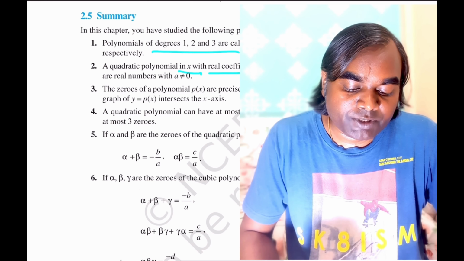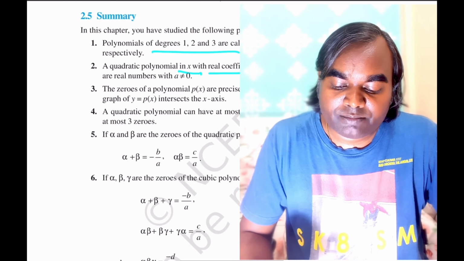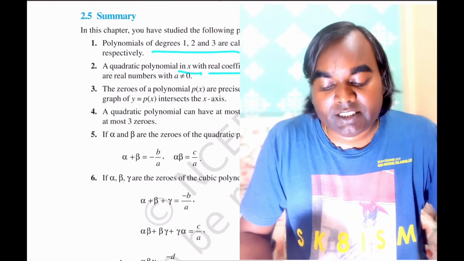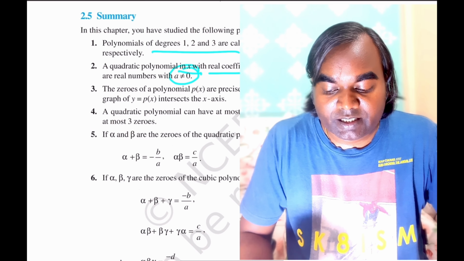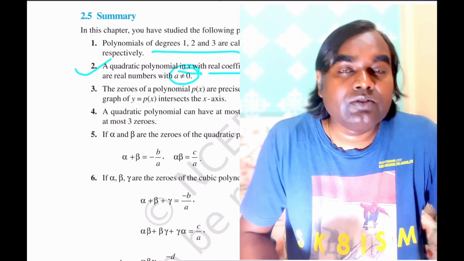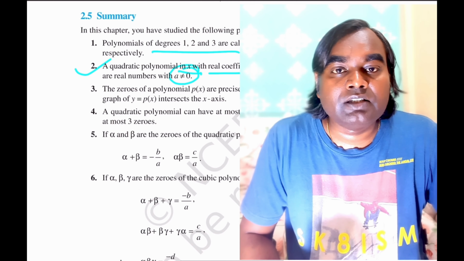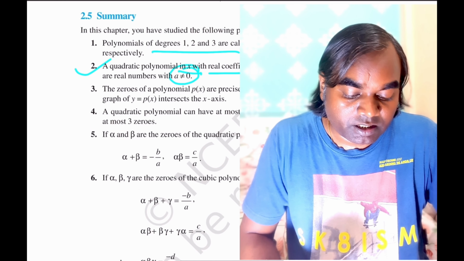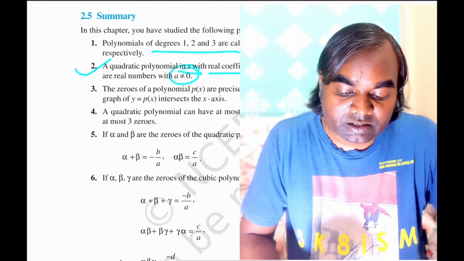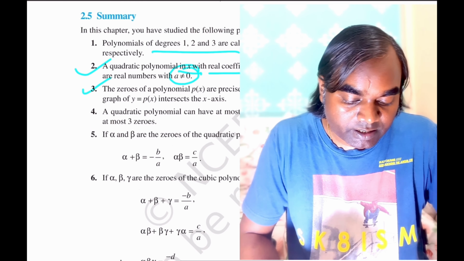A quadratic polynomial in x with real coefficients is of the form ax^2 + bx + c, where a, b, c are real numbers with a not equal to 0. So this is the standard form for the quadratic polynomial, or if you set this polynomial to 0, then it becomes the quadratic equation.